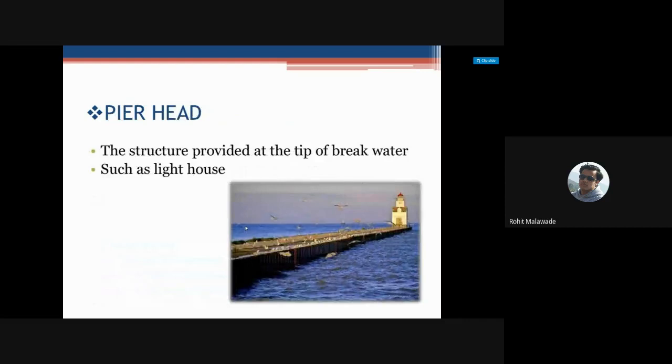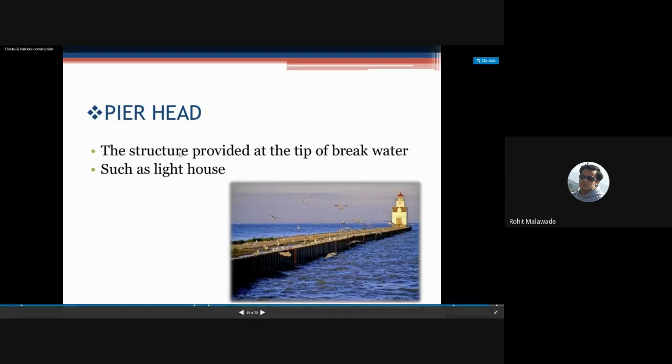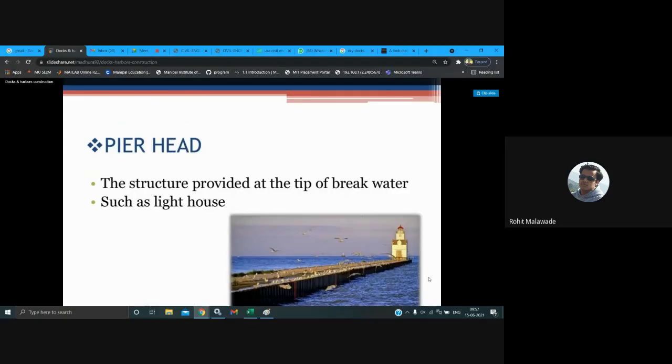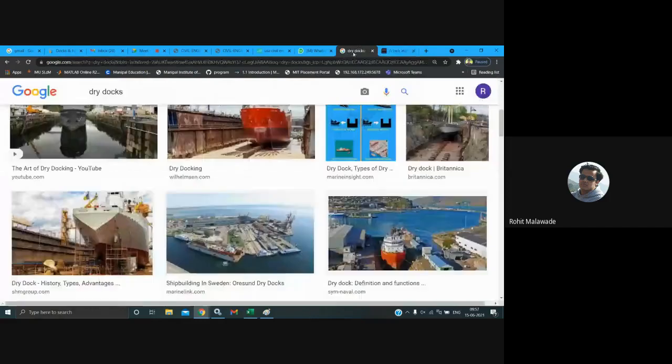Now this we call a pier head. This is going to be provided at the breakwater, such as the lighthouse. So we will see what a lighthouse is first, then we will see the importance of the lighthouse.